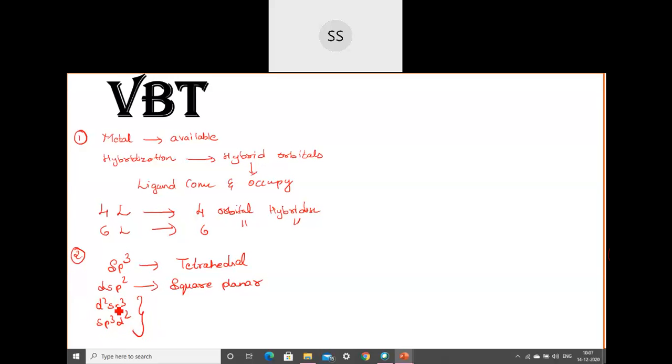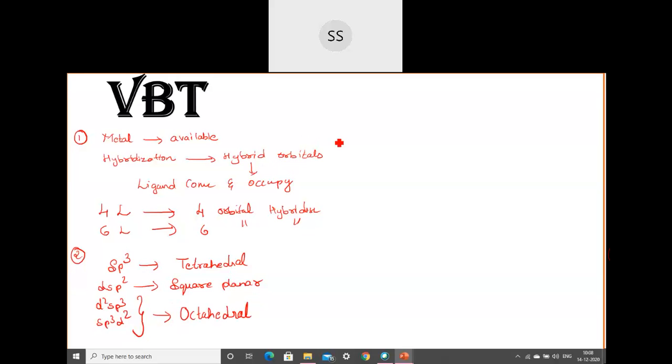If you find these two types of hybridization, you can make out that a total of 6 orbitals have undergone hybridization in d2sp3 as well as in sp3d2. Then the geometry they are going to occupy will be octahedral. So if it is d2sp3 or sp3d2, remember it should be octahedral. So these are like the initial part of it.